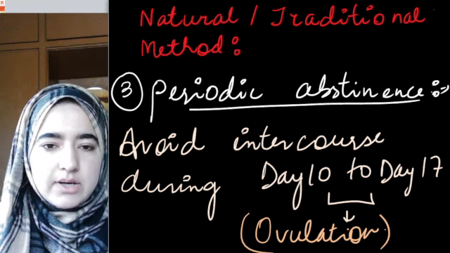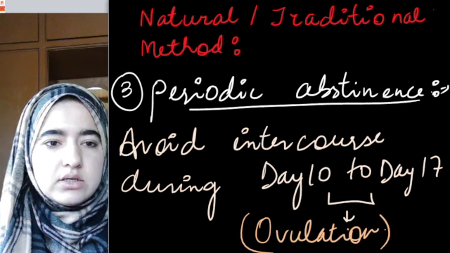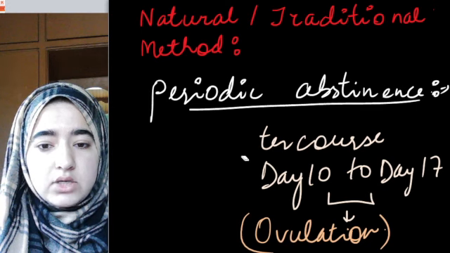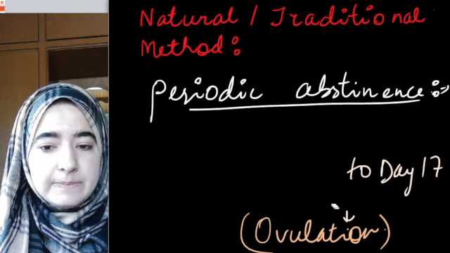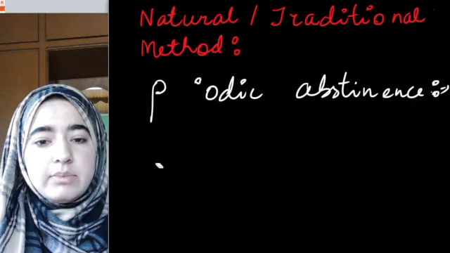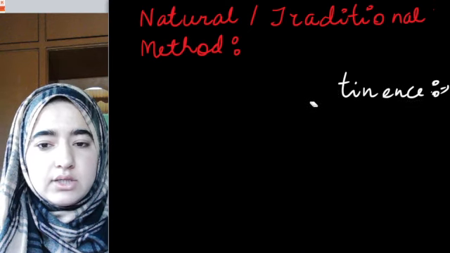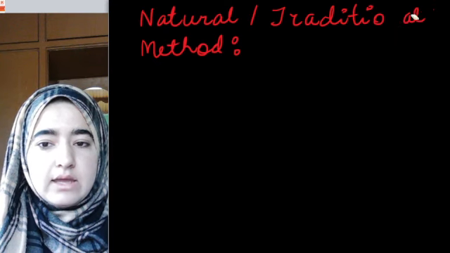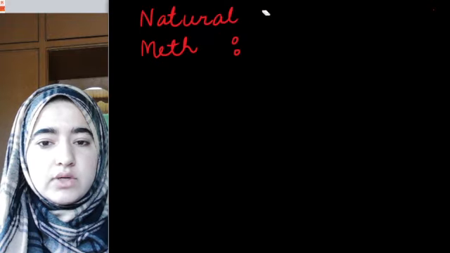Okay, this was all about natural methods. Then we had barrier methods as well. Barrier methods include condoms, like male condoms and female condoms. They are made up of thin rubber or latex sheet, which helps us avoid the physical meeting of sperm and ovum, so we can easily avoid pregnancy.